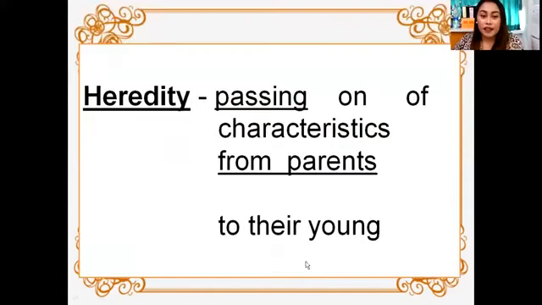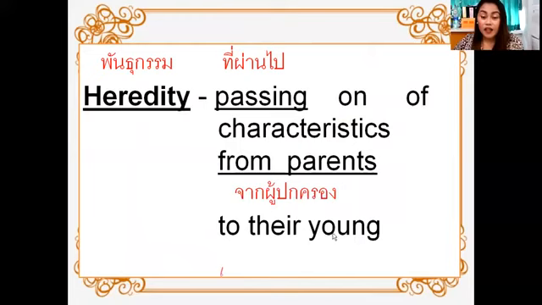All right, next. So again, we get characteristics from mother and father. What do you call that one? It is called heredity. What is heredity? Passing on of characteristics from parents to their young.